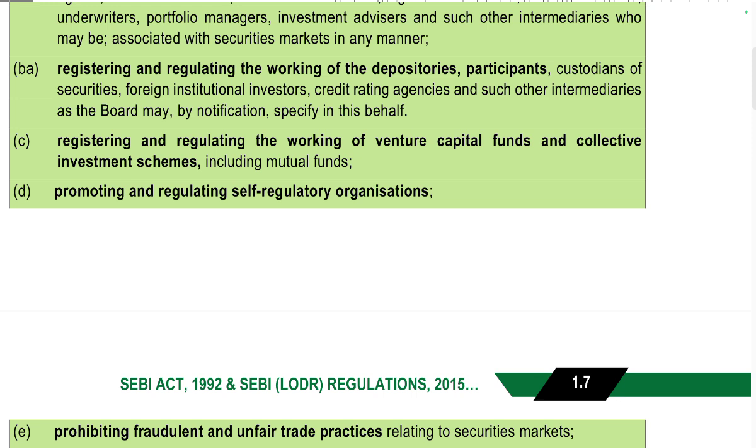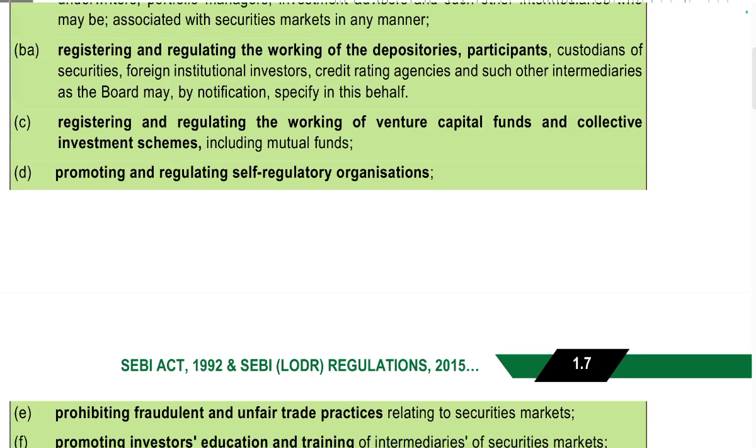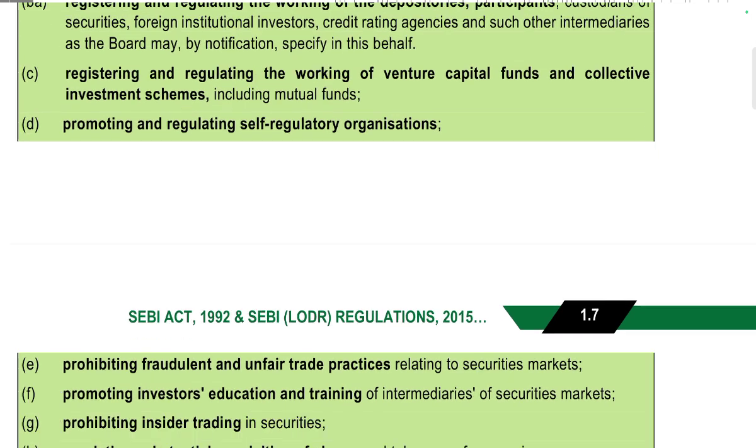Registering and regulating the work of depositories, participants, custodians of securities, foreign institutional investors, credit rating agencies, and such other intermediaries as the board may notify or specify in this behalf. Registering and regulating the working of venture capital funds and collective investment schemes, including mutual funds. Promoting and regulating self-regulatory organizations.